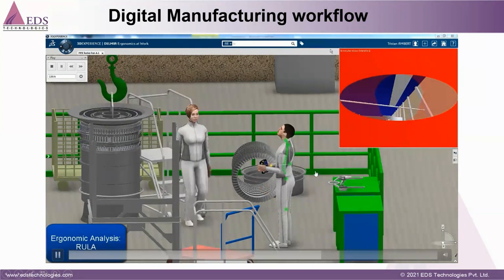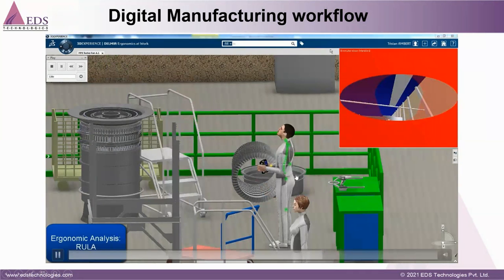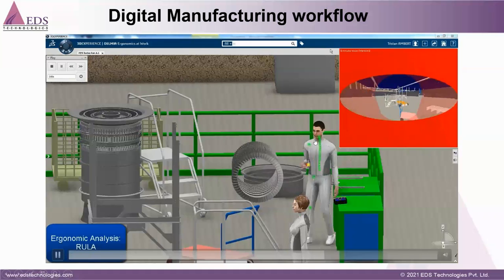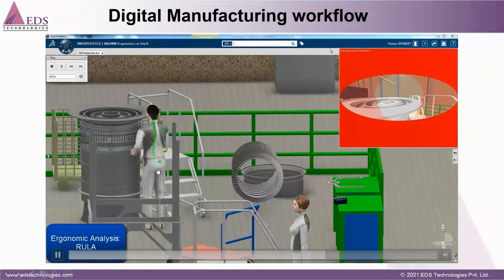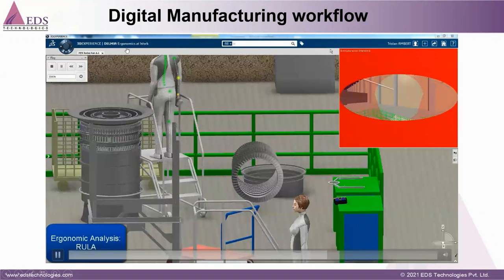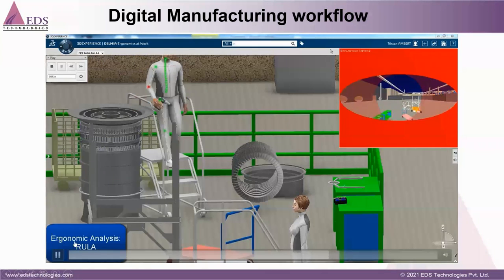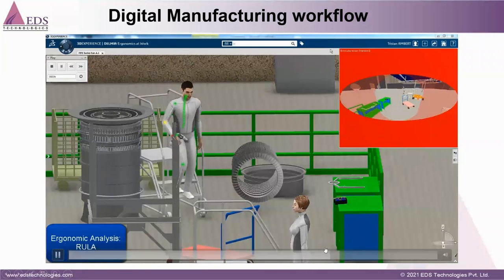Such kind of study we analyze from the ergonomics point of view. So you can see this is green, so such a posture is okay, and we can approve this posture for this human. Ergonomics for RULA analysis.